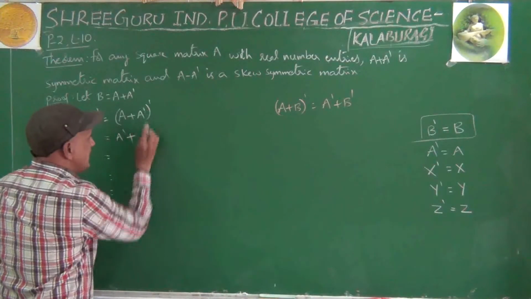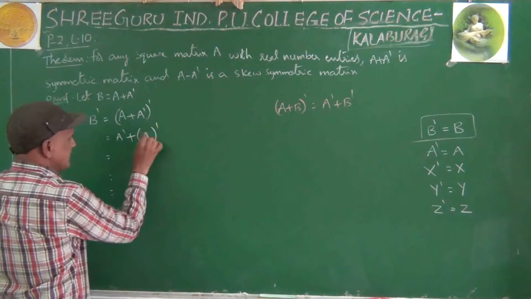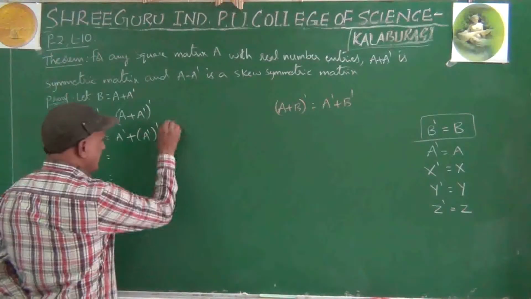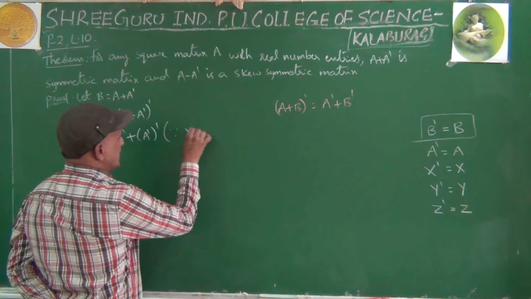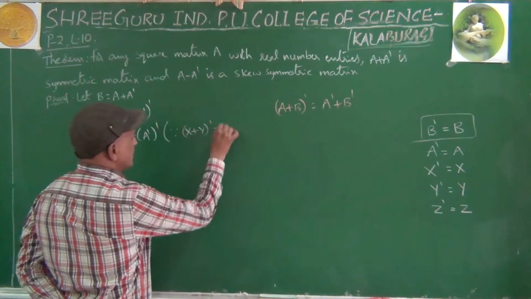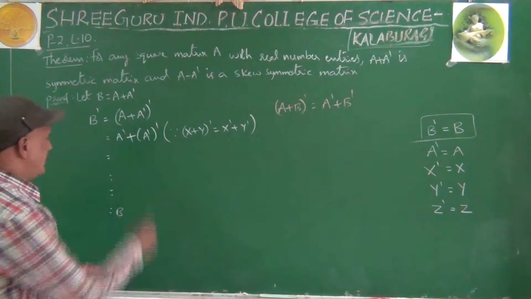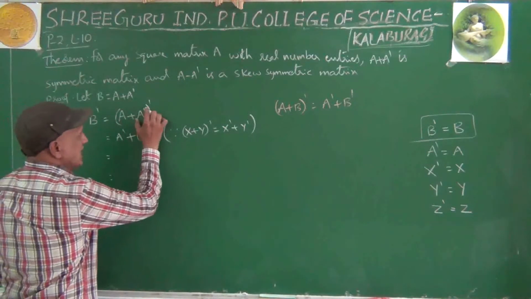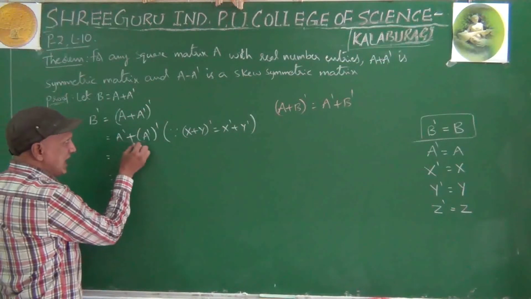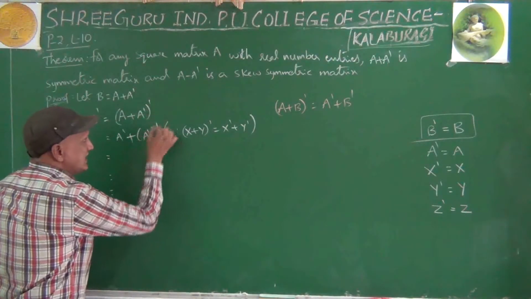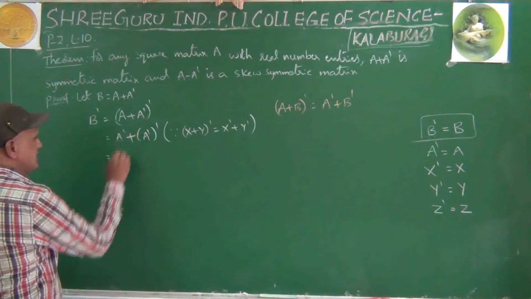Since X plus Y whole dash equal to X dash plus Y dash. Clear? A dash means A dash only.